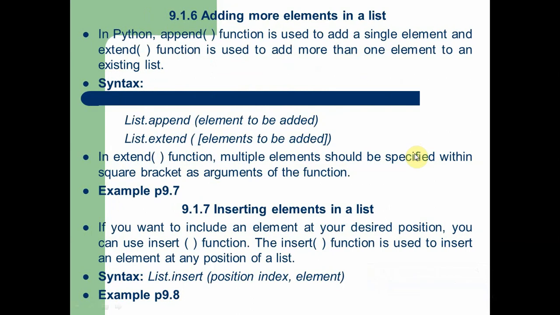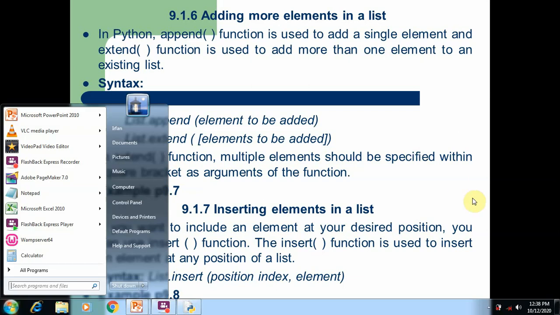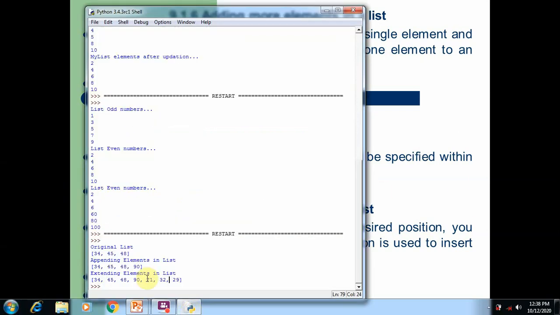So by using append and extend, we can add new elements to the list, but the new elements are added at the end of the list. Here you can see in the output, each and every time we use the append and extend functions, the new element, that is 90, is added at the last. 71, 32, 29 are the new elements which are added at the end of the list.